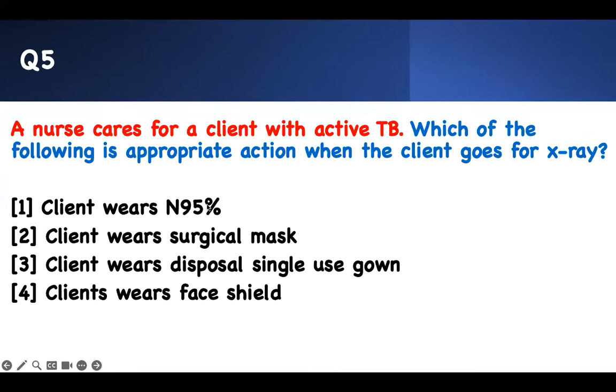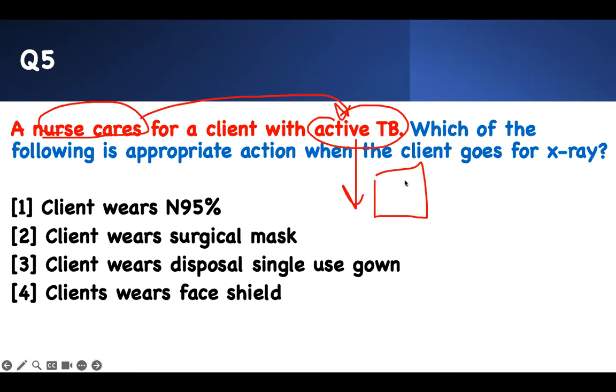Number 5, the nurse cares for a client with active TB. Which of the following is an appropriate action when the client goes for his X-ray? I intentionally said it this way. I never give you anything, but I want you to use test-taking strategy. The nurse cares for a patient with active TB. That means the patient has to be in the hospital, in isolation, in a negative pressure room, right?